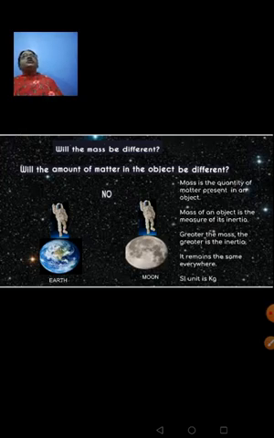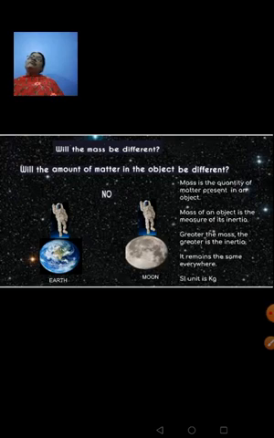So wherever you go, the mass remains unchanged. There won't be any change in the mass, because mass is talking about the quantity of matter contained in an object. When you take a paper, it is made up of so many things. If the same paper is thrown on the surface of the moon, the paper will remain as a paper only.